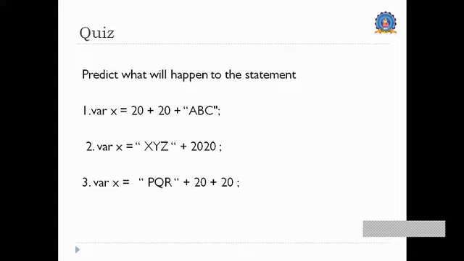Then variable x equal to pqr plus 20 plus 20, what will happen? The pqr is a string, so anything after it will be concatenated as a string, and this operation will be taken as a concatenation. So the output of this is pqr2020.